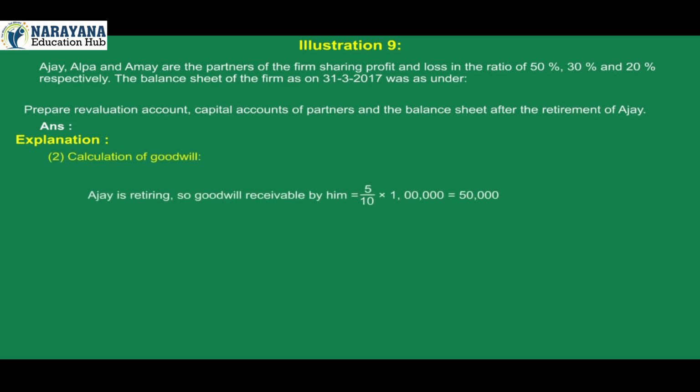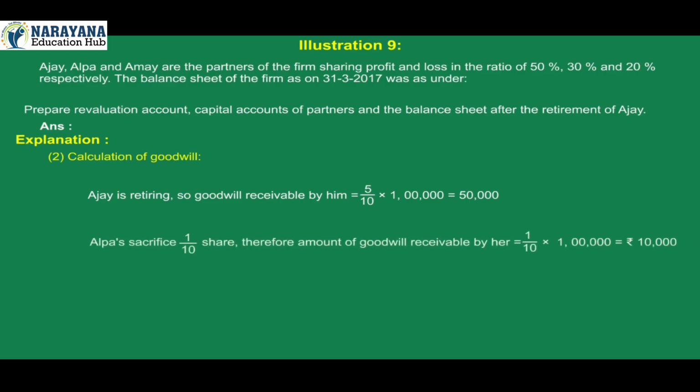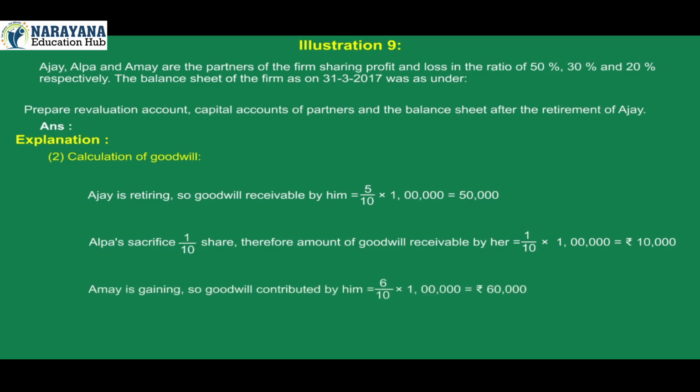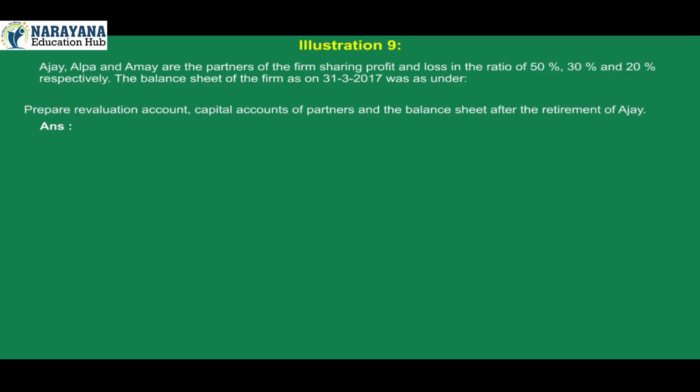Calculation of goodwill. Ajay is retiring, so goodwill receivable by him is equal to 5/10 into 1 lakh, which is 50,000. Alpa sacrifices a 1/10 share, therefore the amount of goodwill receivable by her is 1/10 into 1 lakh, which is rupees 10,000. Amay is gaining, so goodwill contributed by him is 6/10 into 1 lakh, which is rupees 60,000.